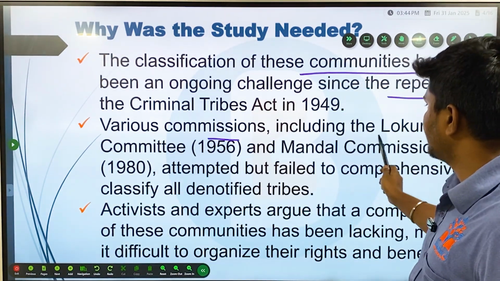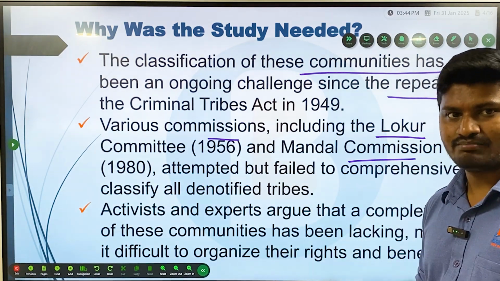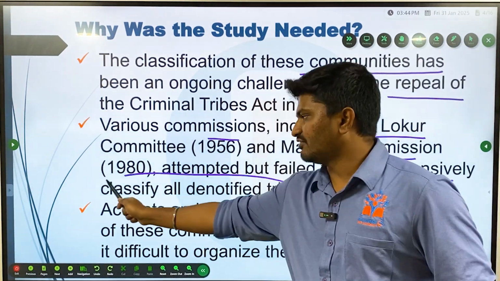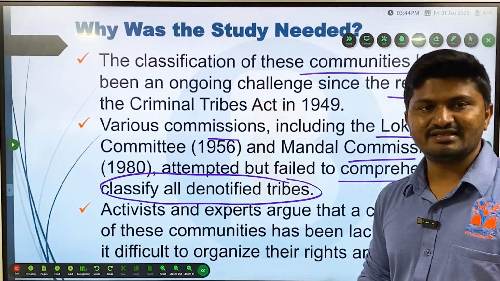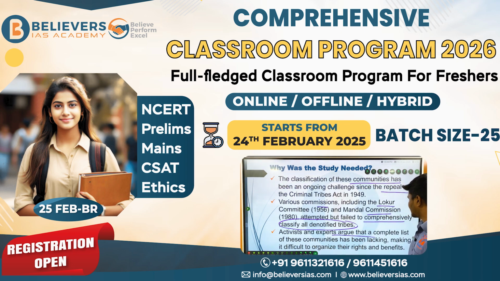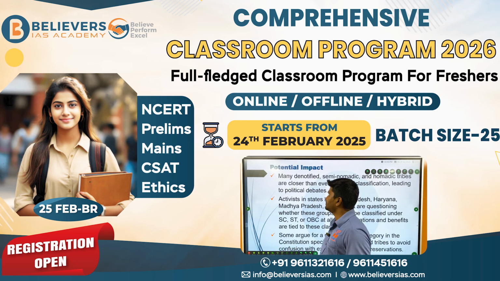Various commissions, including the Lokur Committee and the Mandal Commission, attempted but sadly failed to comprehensively classify all the denotified tribes. Classify in the sense of which tribes to be included in SC, ST or OBC. Activists and experts argue that a complete list of these communities has been lacking, making it difficult to organize their rights and benefits. So the need is to make a complete list of all the denotified tribes.